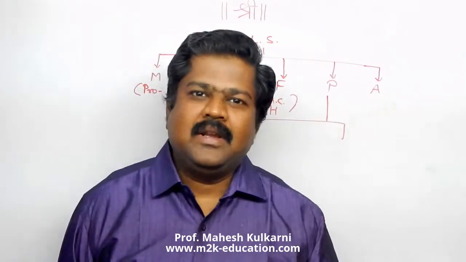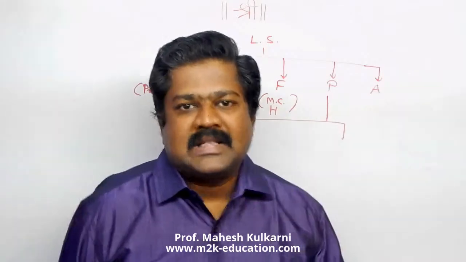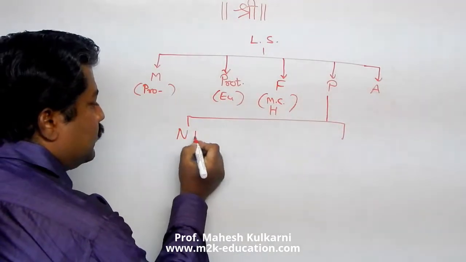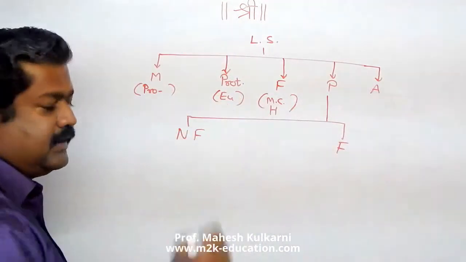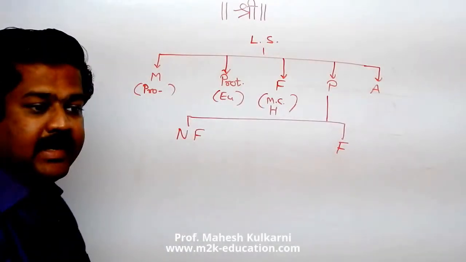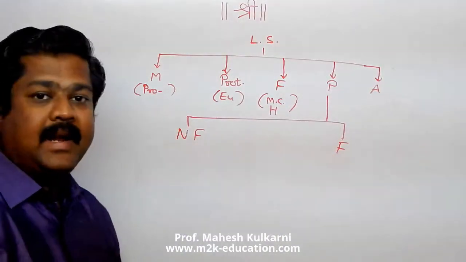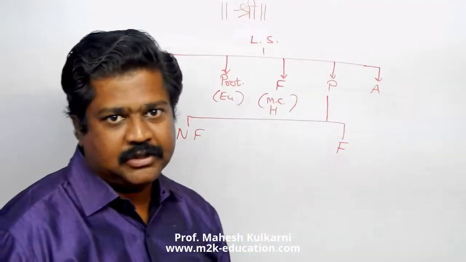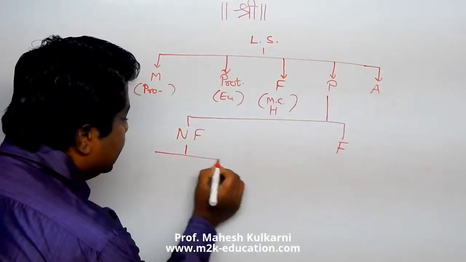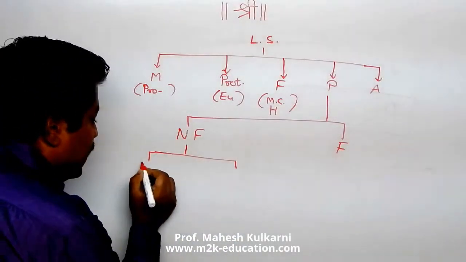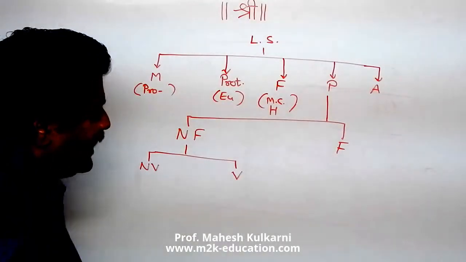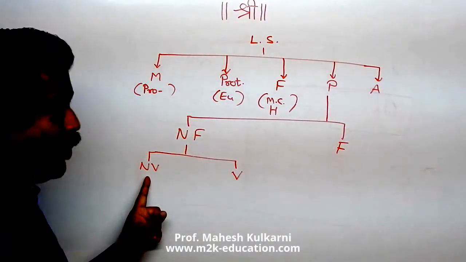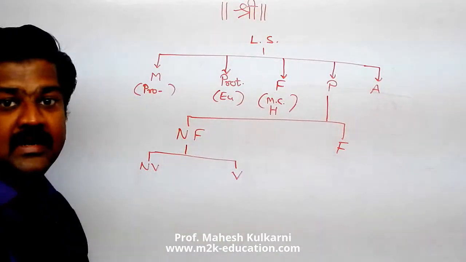That means simply, instead of giving all this data, I should classify this as non-flowering. I am writing here now non-flowering plant and flowering plant. You can consider non-flowering plant as cryptogam and flowering plant as phanerogam. So this is first classification way. Now this is on basis of non-vascular plants and vascular plants. So further non-flowering I have to classify as non-vascular plants and vascular plants.